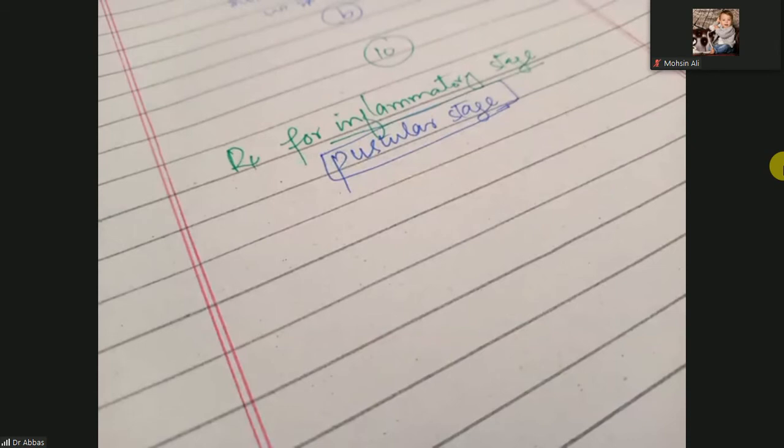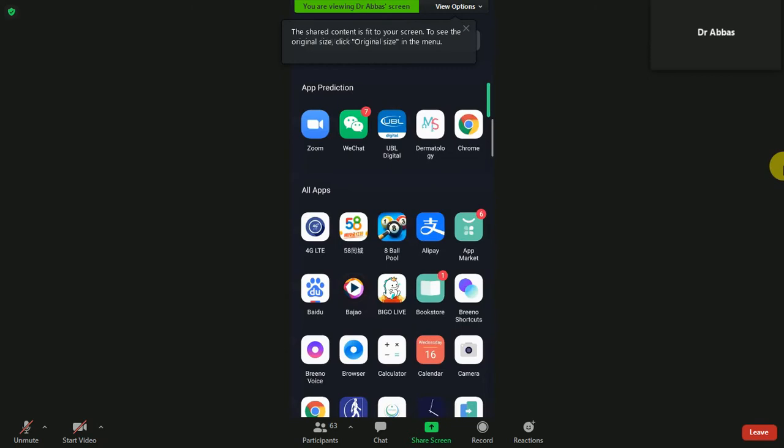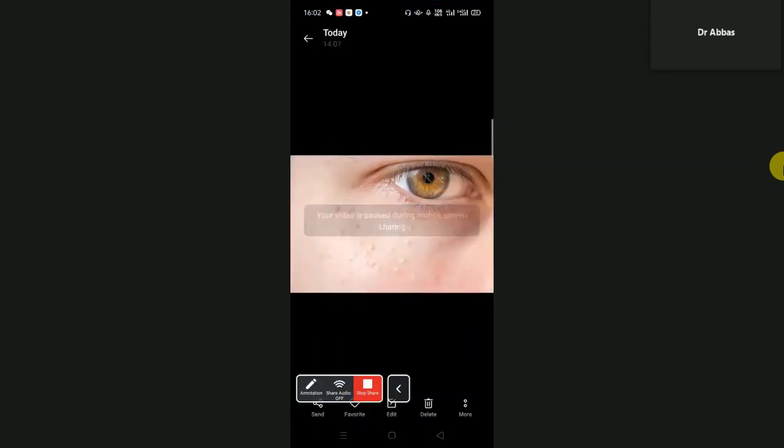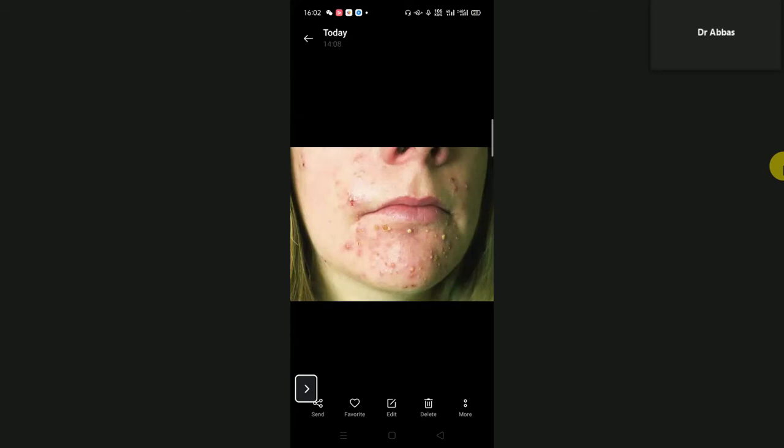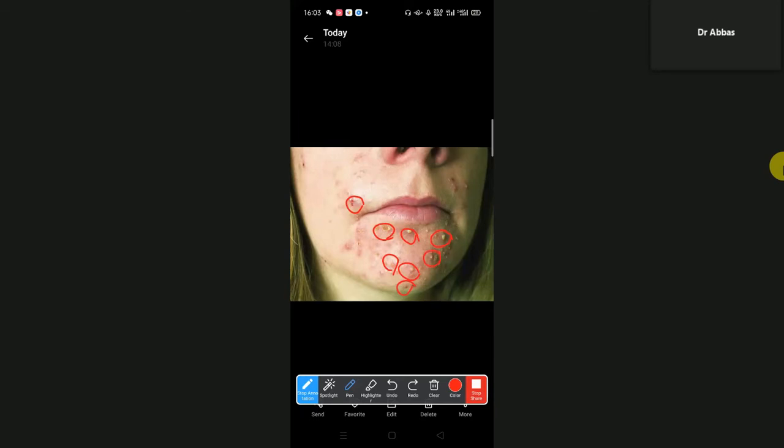I want to show you first what the pustules or the pustular acne are. Look at this one. Here is the acne with pus filled lesions. Most commonly these are present on our face. These are small dots, and these dots are filled with pus. That is the inflammatory pustular acne. So these are the pustular lesions.